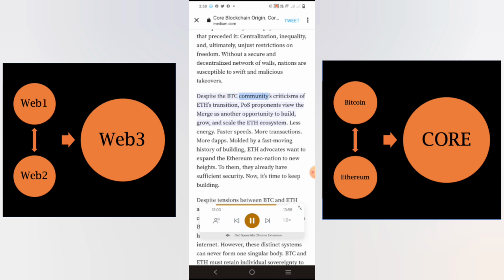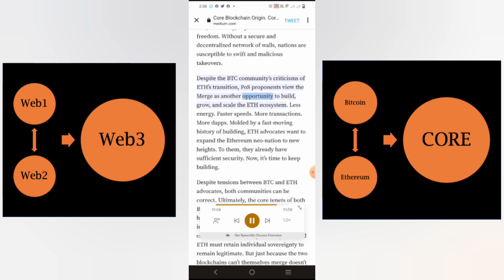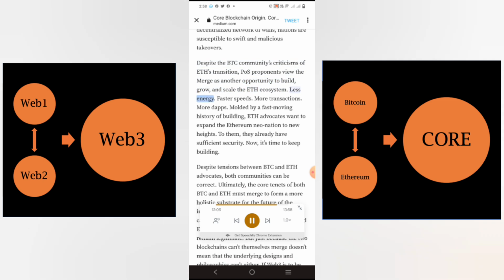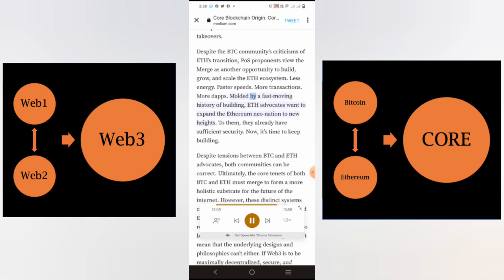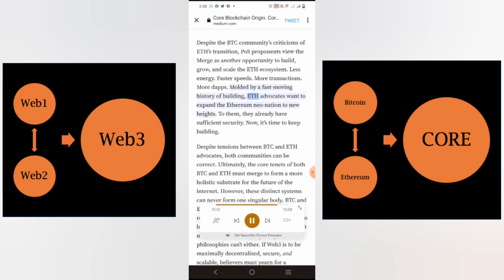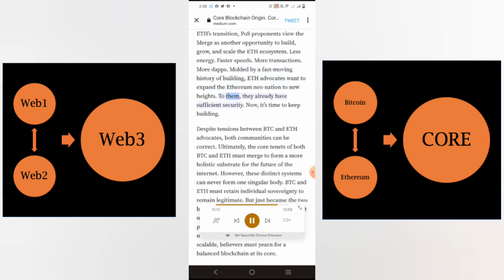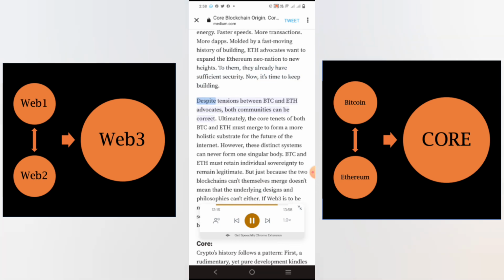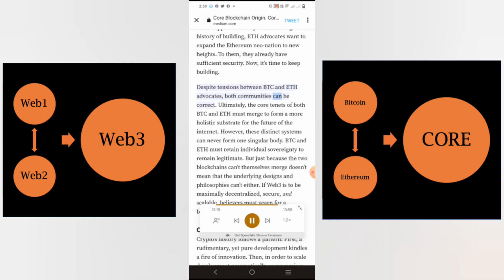Despite the BTC community's criticisms of ETH's transition, POS proponents view the merge as another opportunity to build, grow, and scale the ETH ecosystem. Less energy, faster speeds, more transactions, more dApps. Molded by a fast-moving history of building, ETH advocates want to expand the Ethereum neo-nation to new heights. To them, they already have sufficient security. Now, it's time to keep building. Despite tensions between BTC and ETH advocates, both communities can be correct.